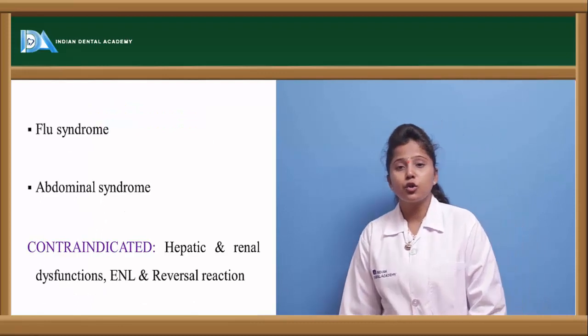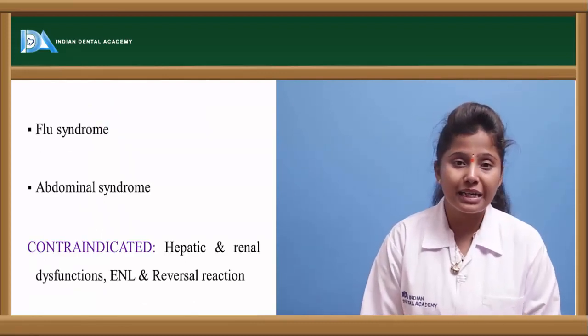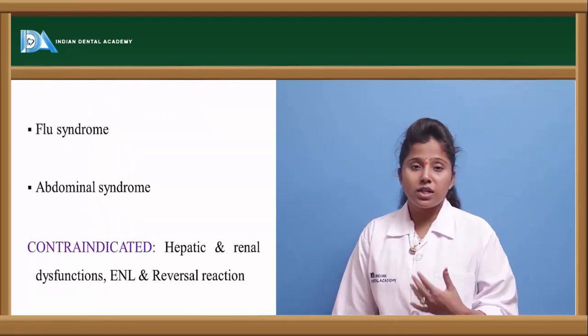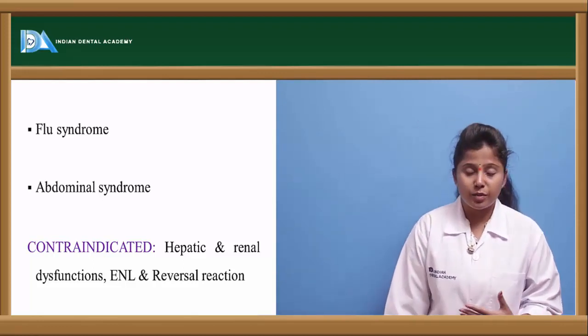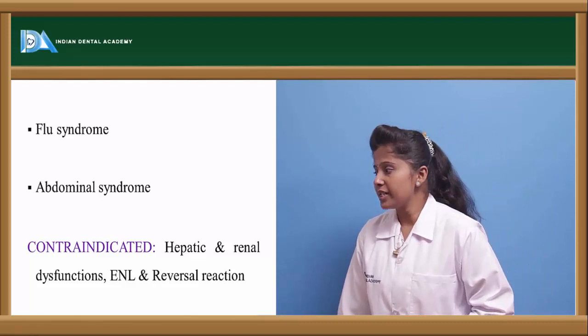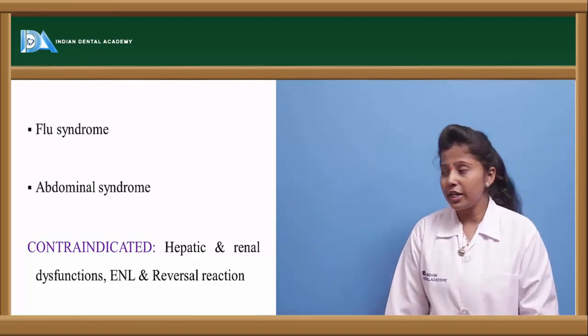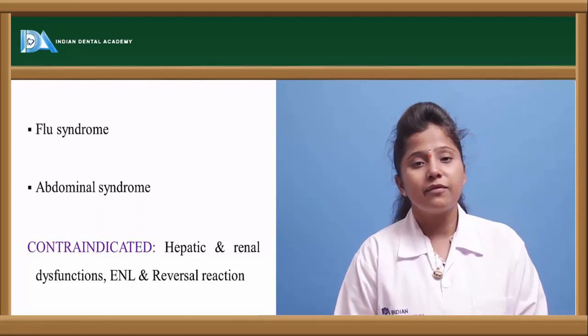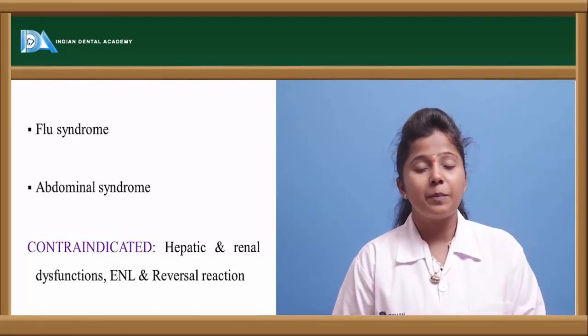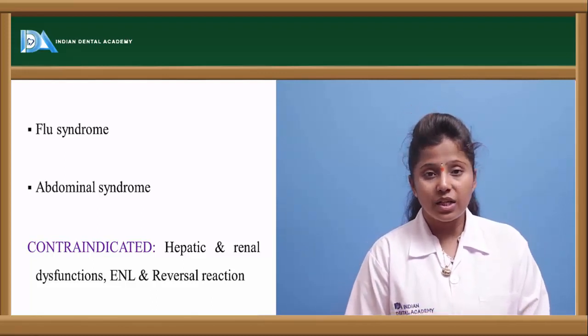It may also show flu-like syndromes. In excessive dose, it may cause pneumonia or flu-like syndromes, and there will be abdominal or GIT disturbances. That is the reason it should be contraindicated in hepatic and renal dysfunctions. If a person is already suffering from renal disorders and we give rifampin, then definitely it will worsen the situation.